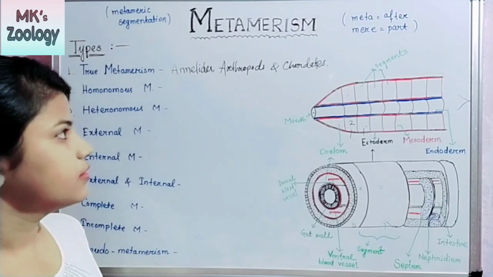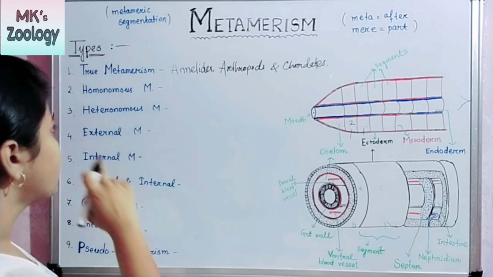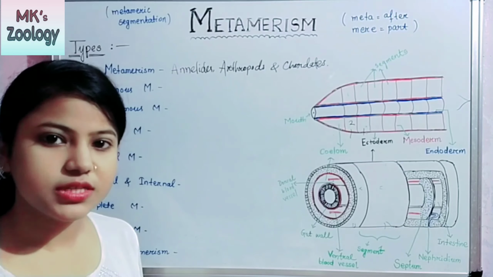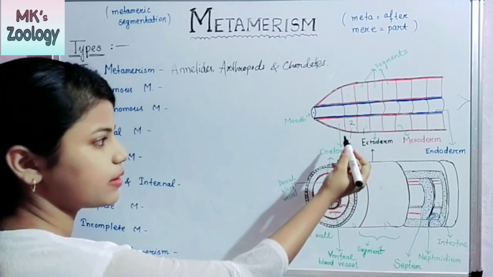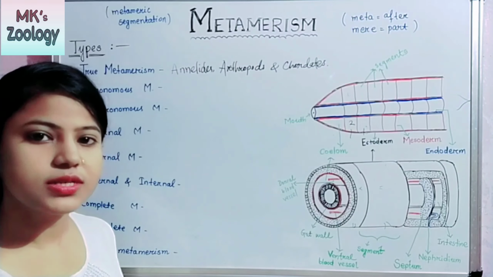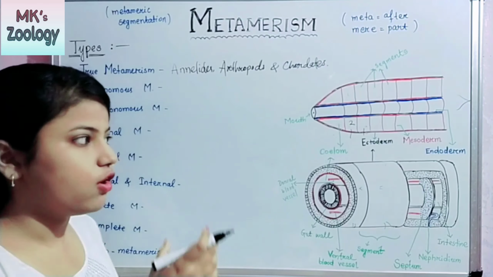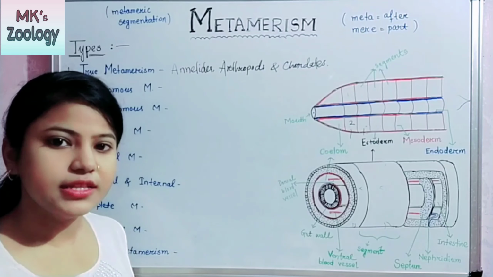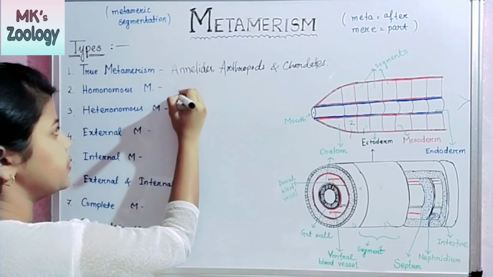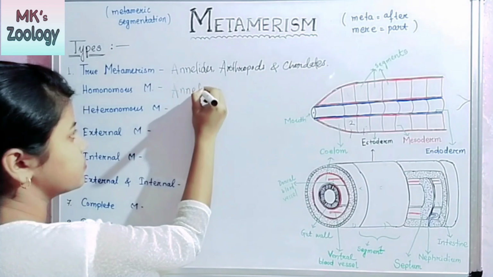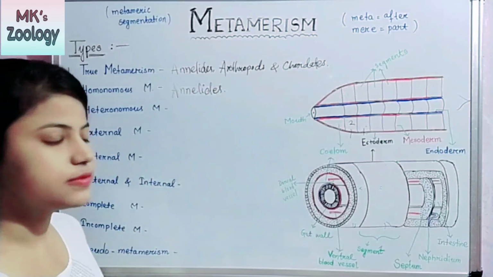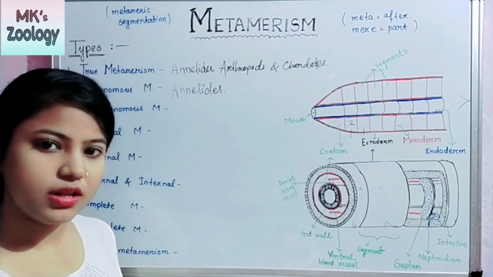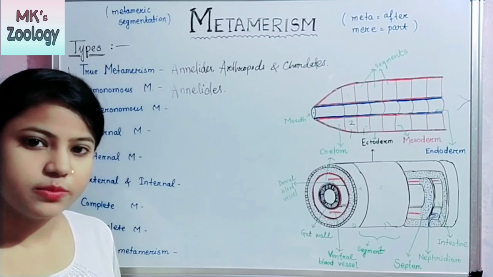Okay, then the next one is homonomous metamerism. In homonomous metamerism, all the segments are alike, meaning all the segments look similar, and in all the body segments, blood vessels, nervous system and excretory organs are present. So here the example is annelids. In the annelid body, the segments are similar, and in all the segments, every organ is present.